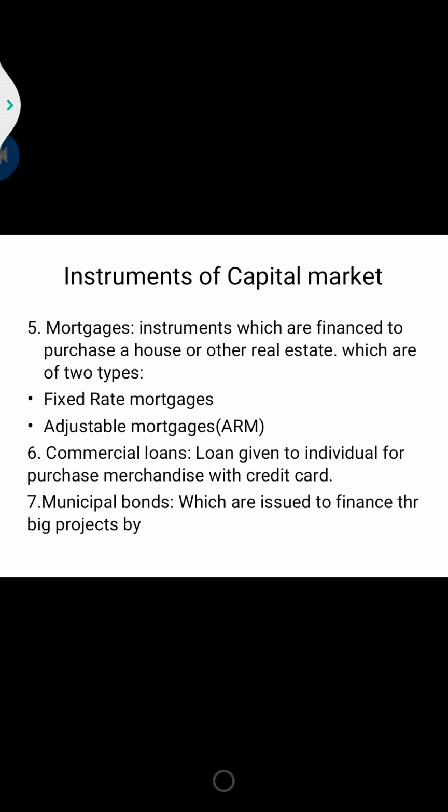The next is commercial loan. Generally these loans are given to individuals for the purchase of merchandise like goods with credit cards, commercial credit cards, or the commercial loans are essentially a credit line issued to the business. The next is municipal bonds. What are municipal bonds? They are issued in order to obtain long term funds for financing big projects like highways and dams, by the state or local government.